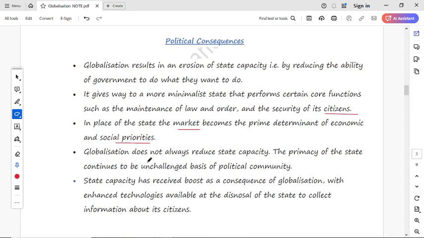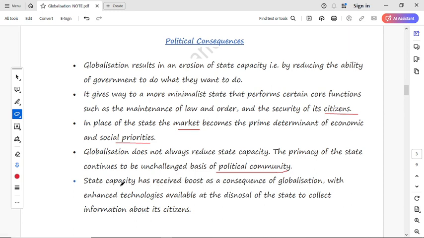And the next is, globalization does not always reduce state capacity. The primacy of the state continues to be the unchallenged basis of political community. Means the political communities also challenge globalization, and it does not only reduce the capacity of the government but also affects the governments of many countries.